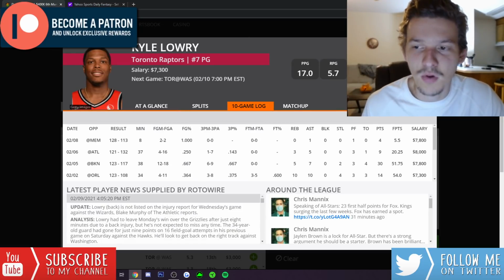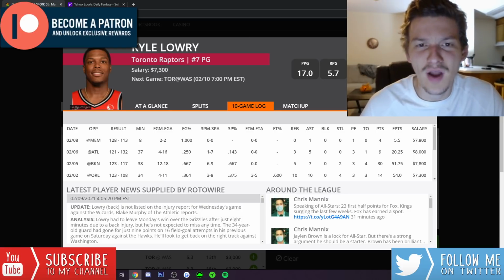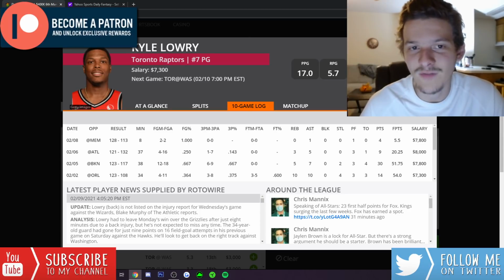That is a very appealing price tag for Kyle Lowry, especially in a really good matchup like this against the Wizards. We know the Wizards are not a good defensive team at all. They do play at a very fast pace. I mean, this is a great spot for the Raptors.